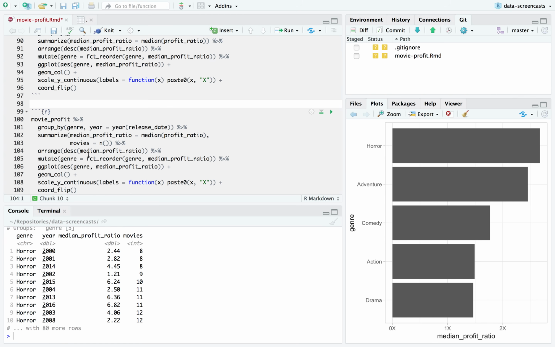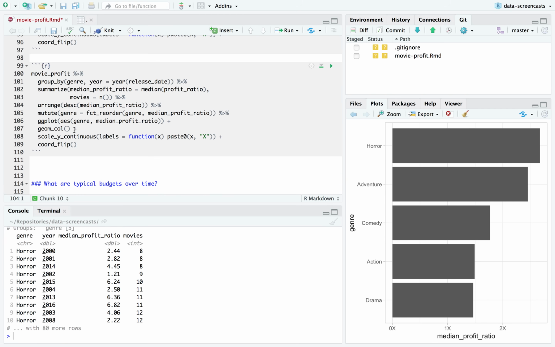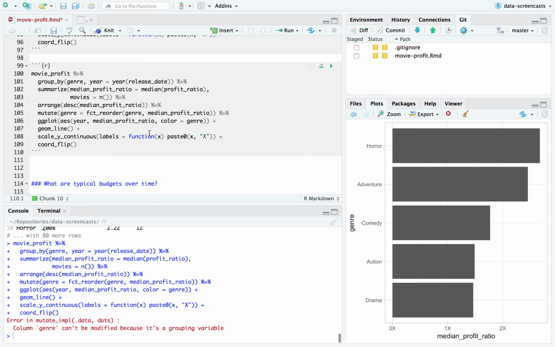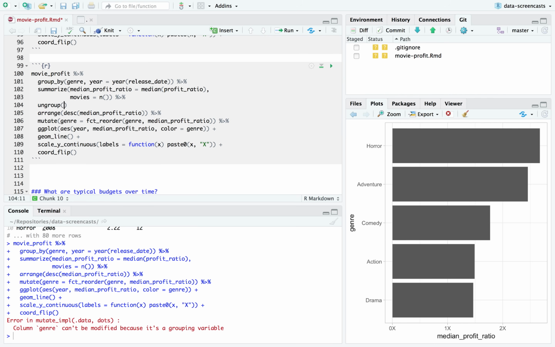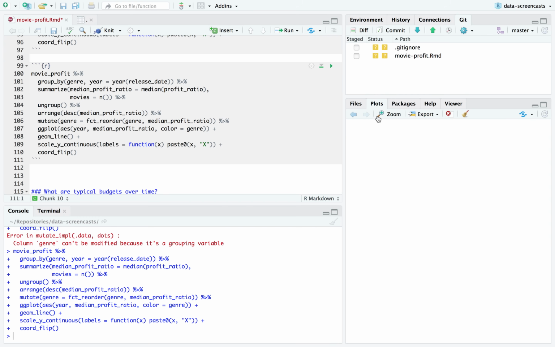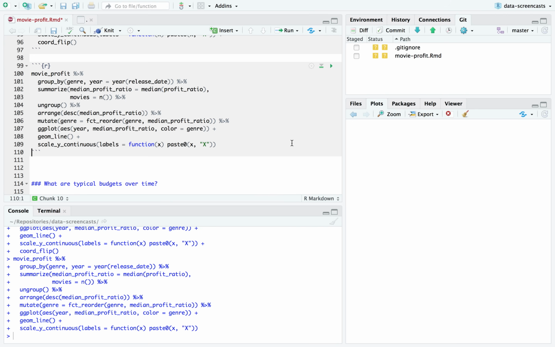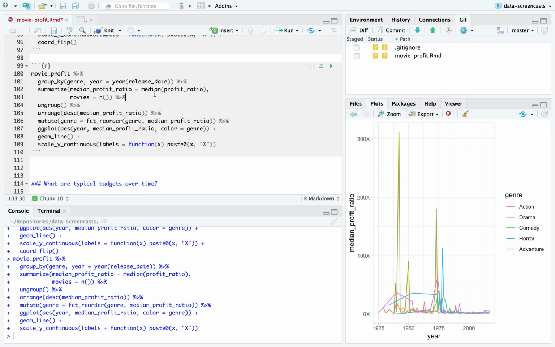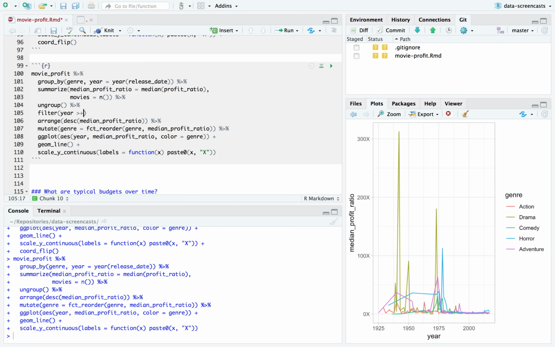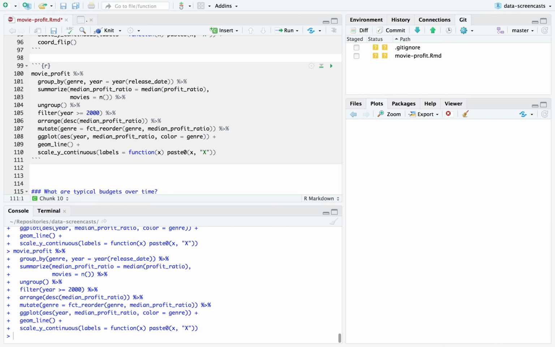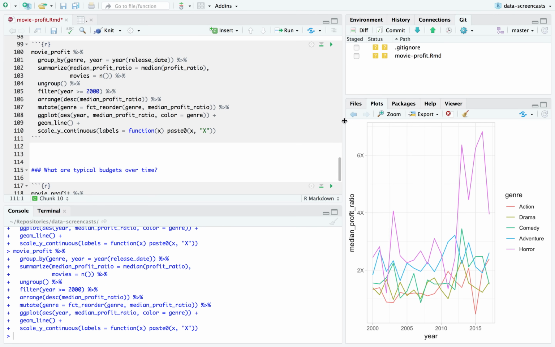Let's see. Most of this is all good. I just need to change this to a geom line. I put the median, I put year on the x-axis, color equals genre. And I need to ungroup after the summarize, otherwise I can't keep editing the genre variable. I should have dropped the coord flip. And I forgot to do a filter. I need to say filter year is greater than or equal to 2000. I neglected to put that back in the code.